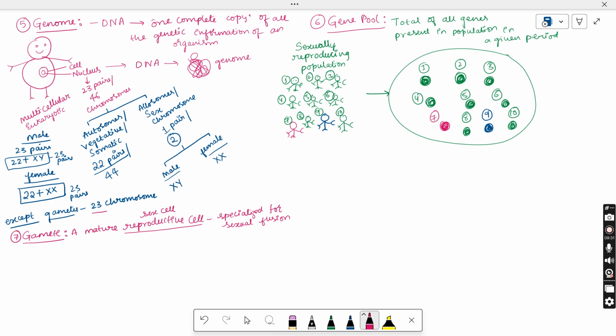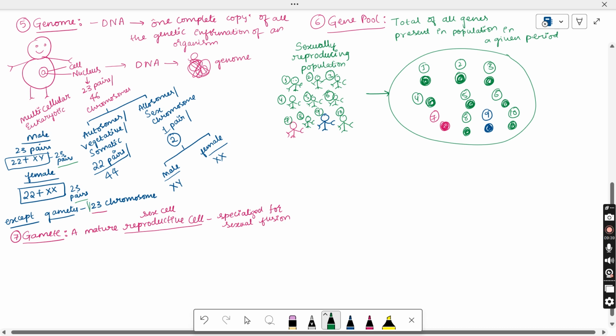As we considered, we need to have one more idea about the set of chromosomes. Initially we considered that all body cells contain 23 pairs, whereas the gametes contain only 23 chromosomes. What is the difference here? We have two types of gametes. One is a male gamete, the other is a female gamete, right? So what is a male gamete here? The male gamete is the sperm cell. So let us say this is the sperm cell.